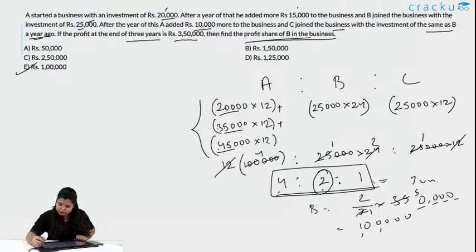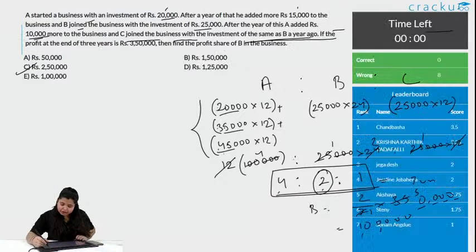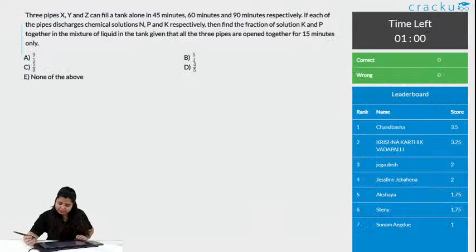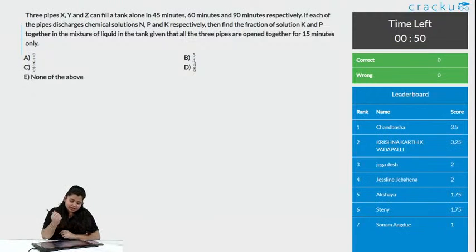Let us go to the next question now. Okay, leaderboard and the next question. The time starts now. I would like to add a tip for this question. Don't multiply anything, get the LCM, you will get the fractions. Remember, when you are finding a fraction or ratio, things get cancelled out. So, no need to multiply so much.